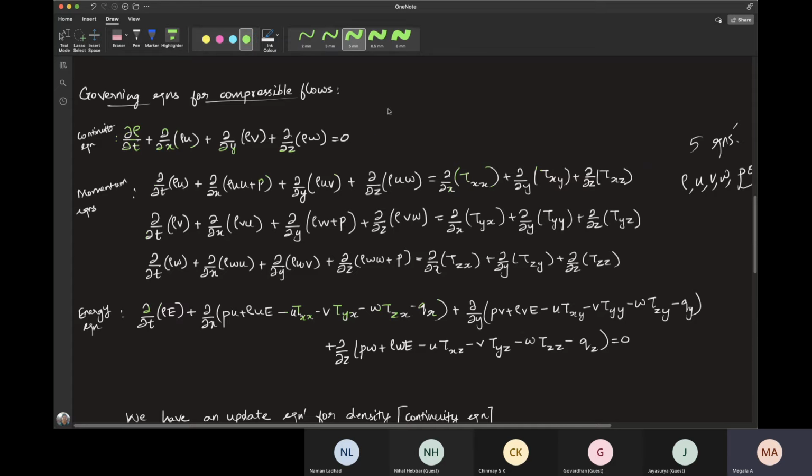Now consider this continuity equation. It's an update equation for which variable here? This has a time derivative. So tell me to which variable this serves as an update equation. Okay, yeah, rho.